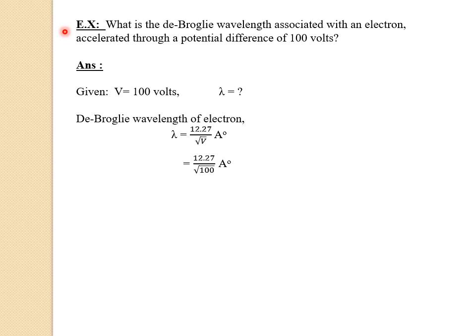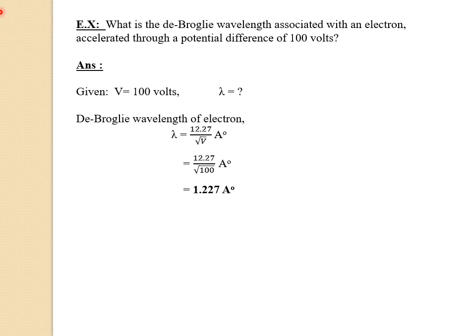So lambda equals 12.27 divided by square root of V, where the value is 100, angstrom. Now if we simplify this one, we'll get the answer as 1.227 angstrom. So this is the de Broglie wavelength associated with an electron when it has been accelerated through a potential difference of 100 volts. So this completes the topic dual nature of radiation and matter.